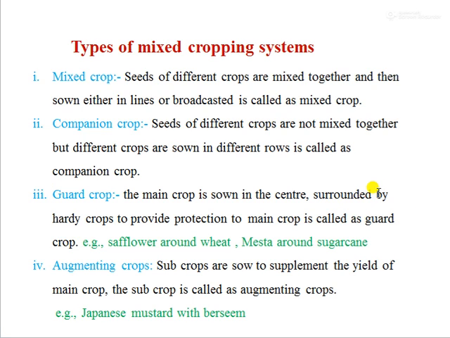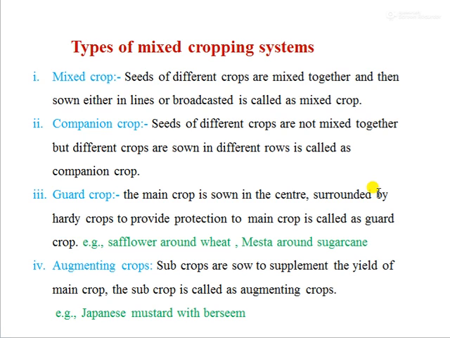Then types of mixed cropping system. Mixed crop, seeds of different crops are mixed together and then sown either in lines or broadcasted. It's called as mixed crop. Then companion crop, seeds of different crops are not mixed together but different crops are sown in different rows is called as companion crop.